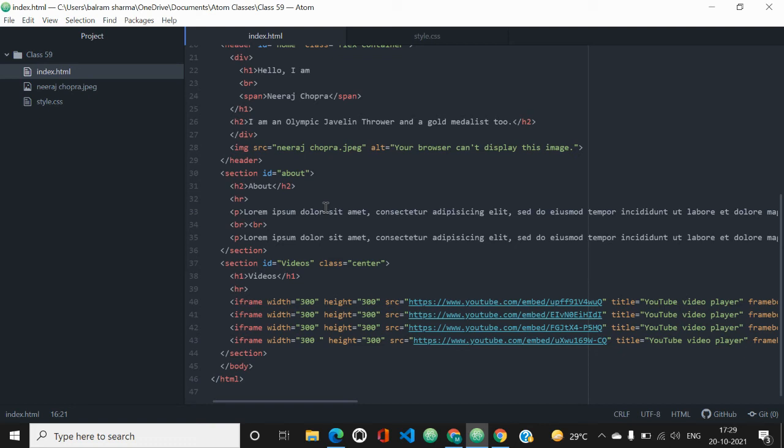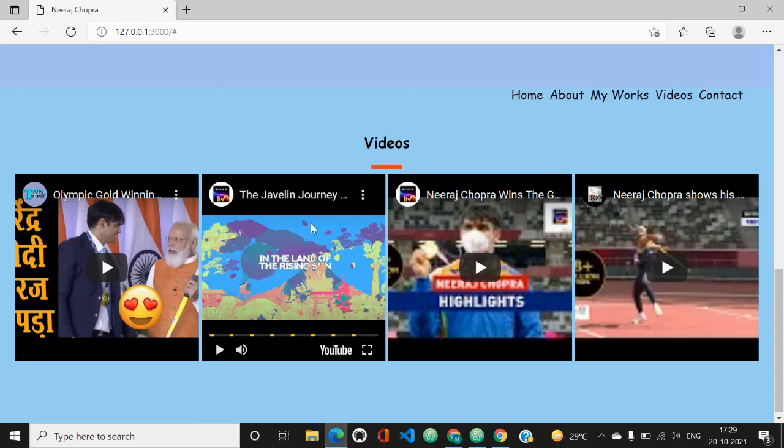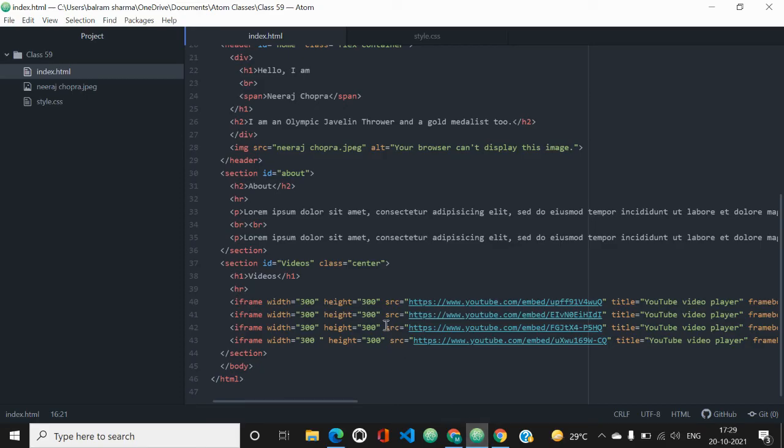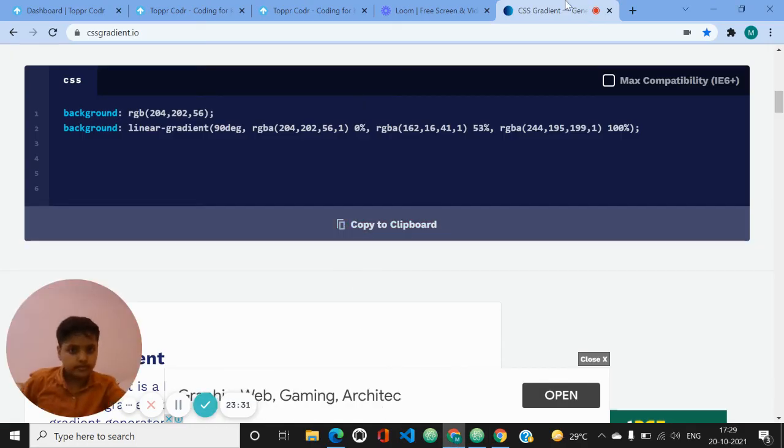Then I have given a heading 1 tag, which is the h1 tag, and I have given it as Videos. And then I have given a horizontal line, as I told you, as I gave in the About section also. Then what is this iframe? How to link your YouTube videos in your project? I will tell you that also.